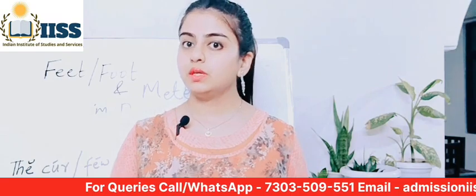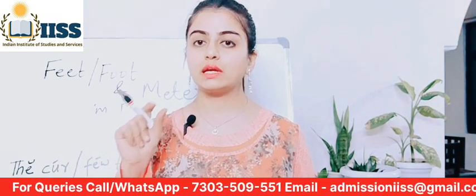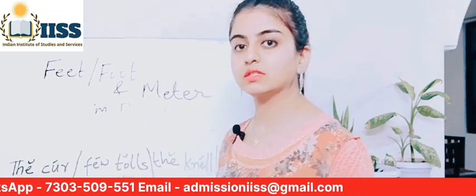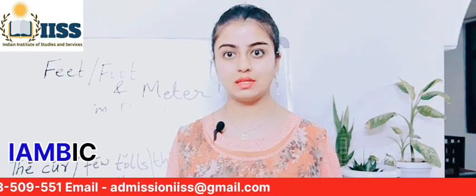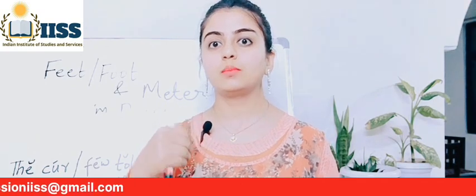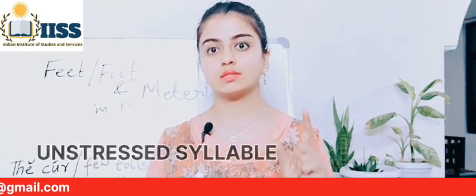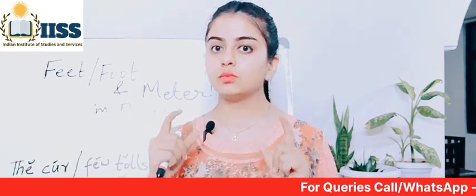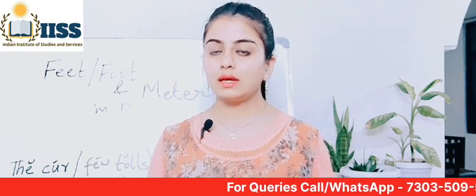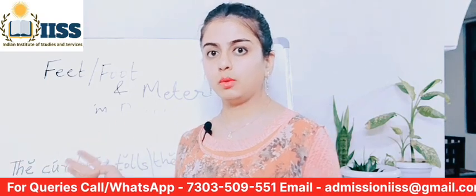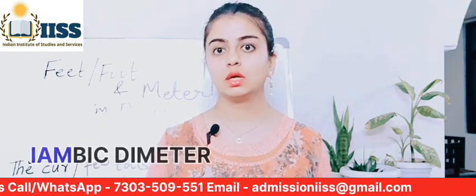Now coming back to feet or foot, this pattern of one unstressed syllable followed by one stressed syllable, as you can see on the board, is called iambic. I-A-M-B-I-C. Iambic is that type of foot in which one unstressed syllable is followed by one stressed syllable. This forms one foot called the iambic foot. Then if it's repeated two times, it will be called iambic feet, because it is plural. And when we talk about meter, it will be called iambic dimeter.